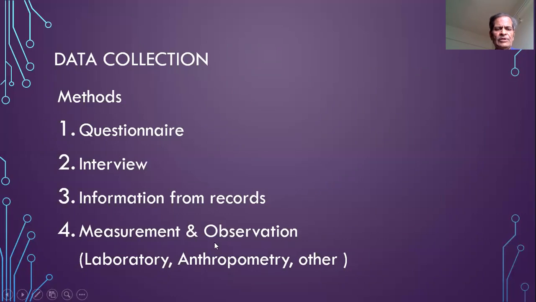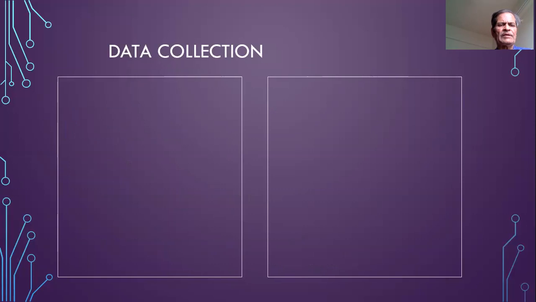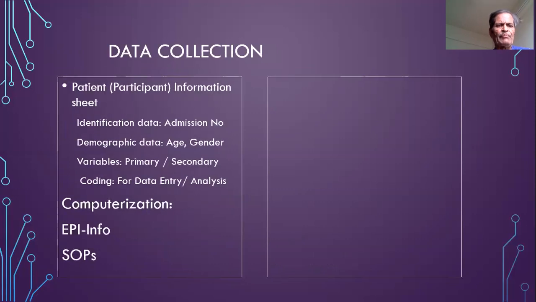We prepare the schedule for the laboratory. There may be more than one investigation from the laboratory, so we prepare the laboratory schedule, we prepare the anthropometric schedule, and together it forms what is called the patient information sheet. Once we prepare the list, it helps us in preparing the patient information or the participant information sheet.